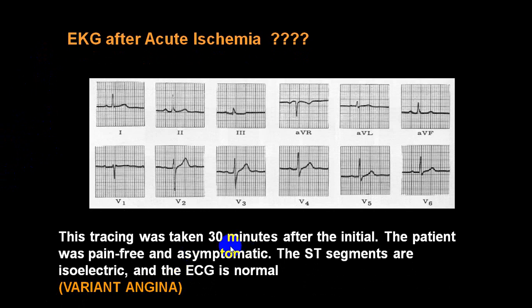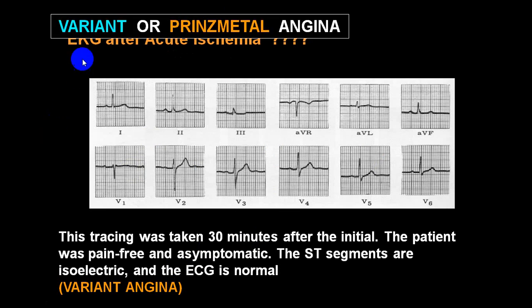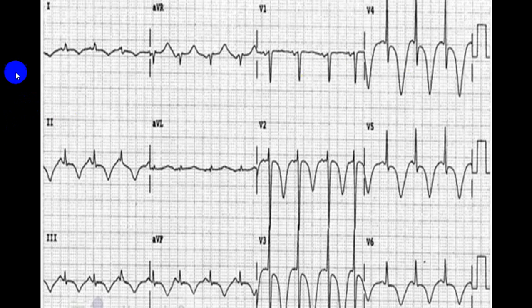Tracing was taken after 30 minutes and you can see this. The patient was pain free, asymptomatic now. Do keep it in mind: variant angina, Prinzmetal angina, or we call it vasospastic angina. Once in a while you will see such things, and these are diagnosed.